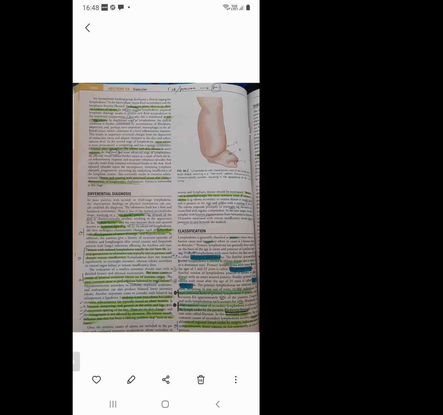Finally, the third and most advanced stage of lymphedema has ulceration and skin changes, fibrosis, and scarring with the associated severe skin changes characteristic of lymphostatic elephantiasis. So edema is irreversible in this stage.